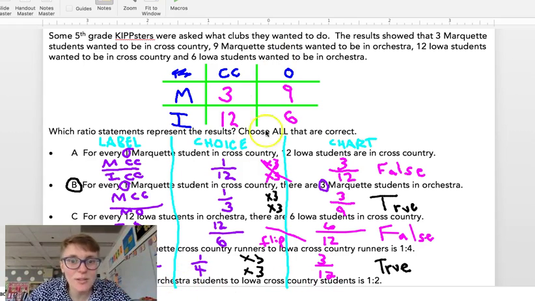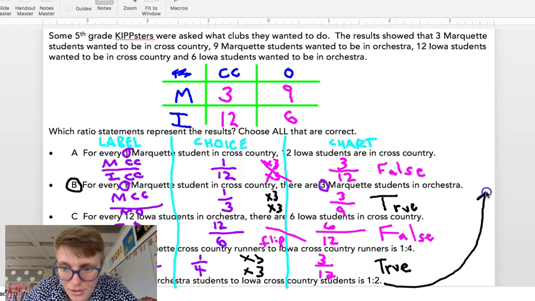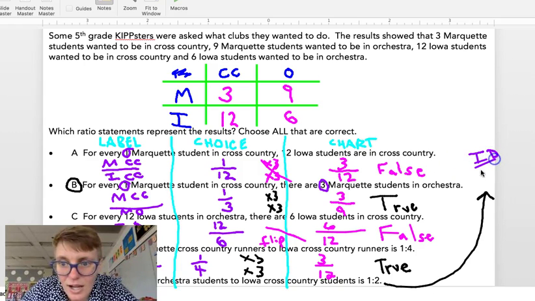Let's look at our last one. Our last one says the ratio of Iowa orchestra students to Iowa cross country. I don't have a lot of room, so I'm going to come over here. Sorry for the inconvenience. Let's go back to my purple. The ratio of Iowa orchestra to Iowa cross country is 1 to 2. So that would be 1 orchestra student for 2 cross country. That means that cross country should be more.